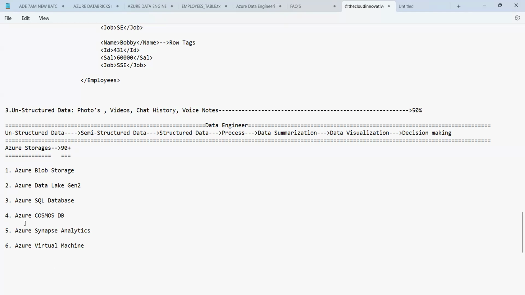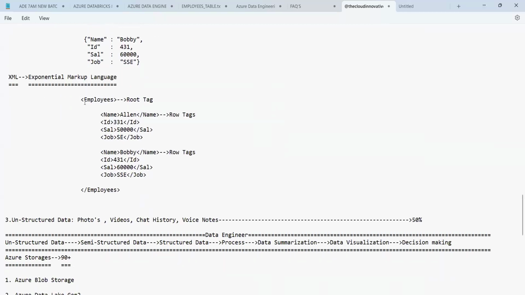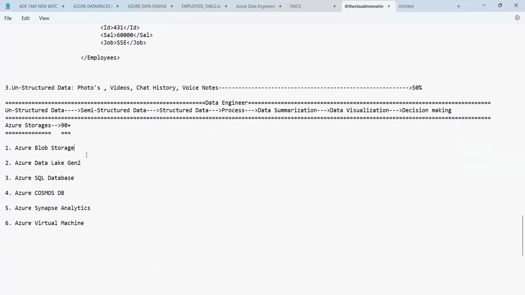We have many more storages. These are all the storages we have in Azure, where we can store this data: structured, semi-structured, and unstructured. But in which storage, what type of data is stored? Let's see now. In Azure Blob Storage, which is very basic storage in Azure, you can store any kind of data.